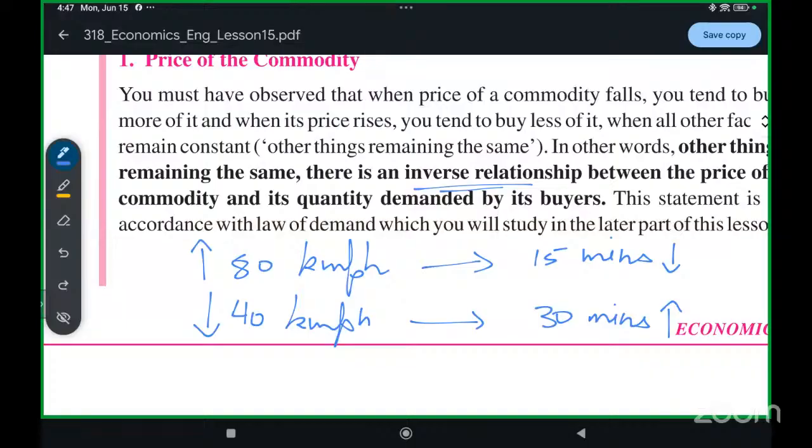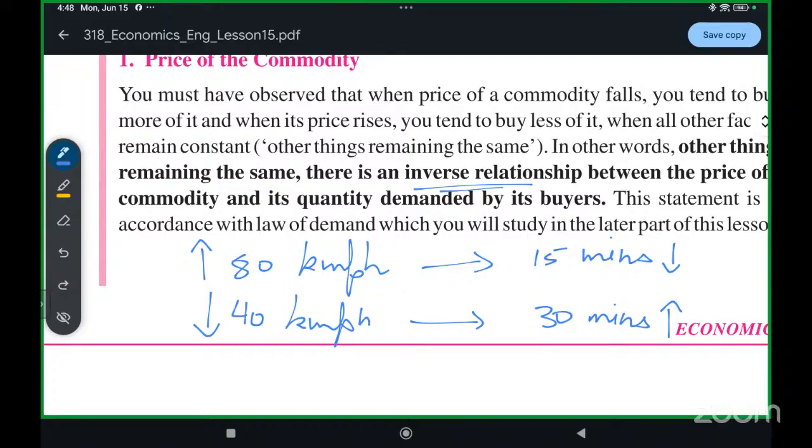So this is known as inverse relationship. It means that when one thing is increasing, the other thing will decrease, or when one thing is decreasing, the other thing will increase. If you drive at 80 kilometers per hour, you will reach in 15 minutes, means less time. If you drive at 40 kilometers per hour, means less speed, it will take you 30 minutes, means more time.